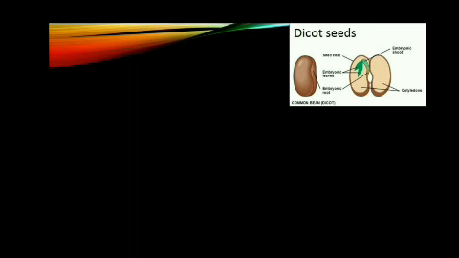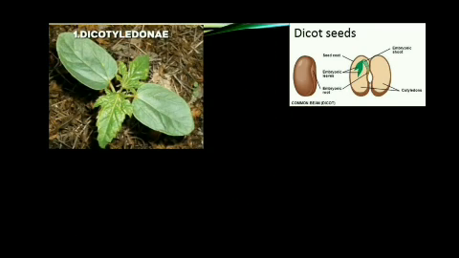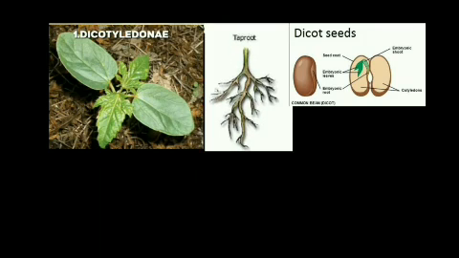Let's study the salient features of dicotyledonous plants. So the seeds have 2 cotyledons. The leaves of these plants have reticulate venation. What is reticulate venation? The veins of the leaves are in the form of a network-like structure, that is called reticulate venation. Then these dicotyledonous plants have taproot system. We know the taproot system has one main root. From the main root, many small thinner roots are growing.